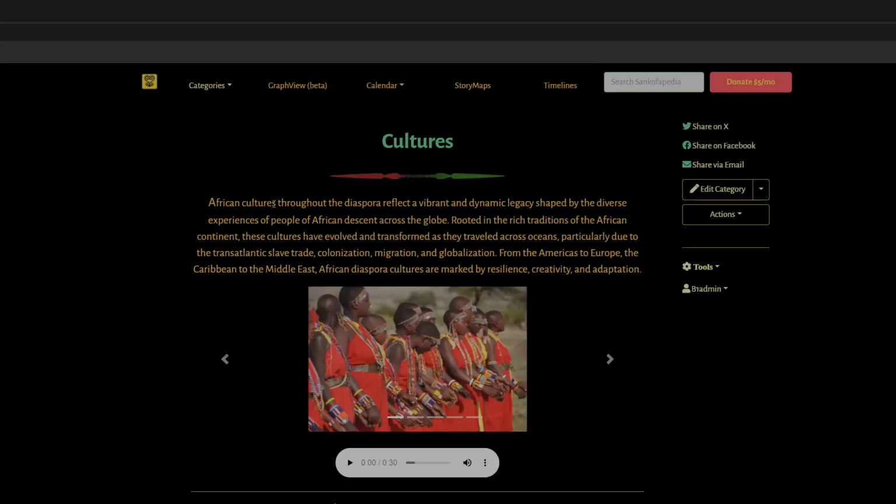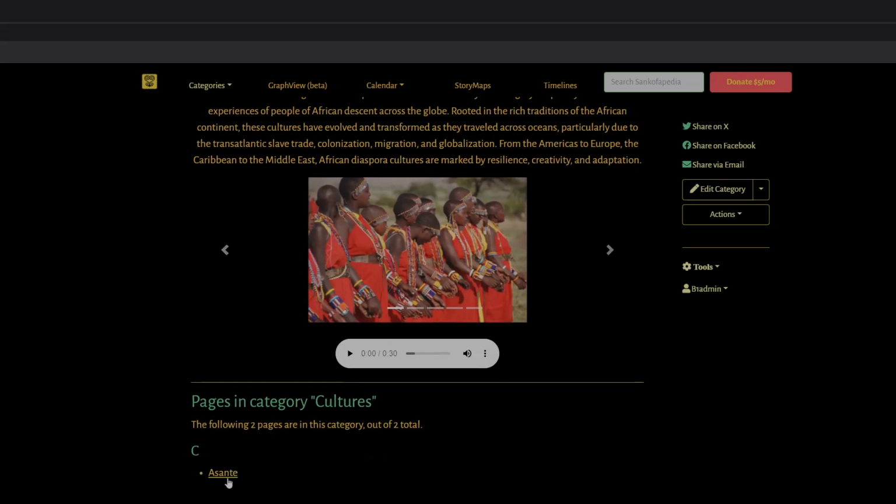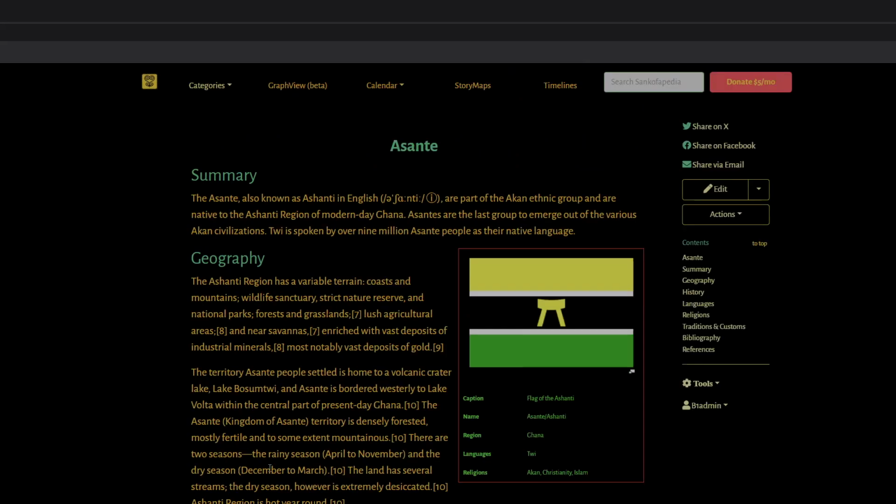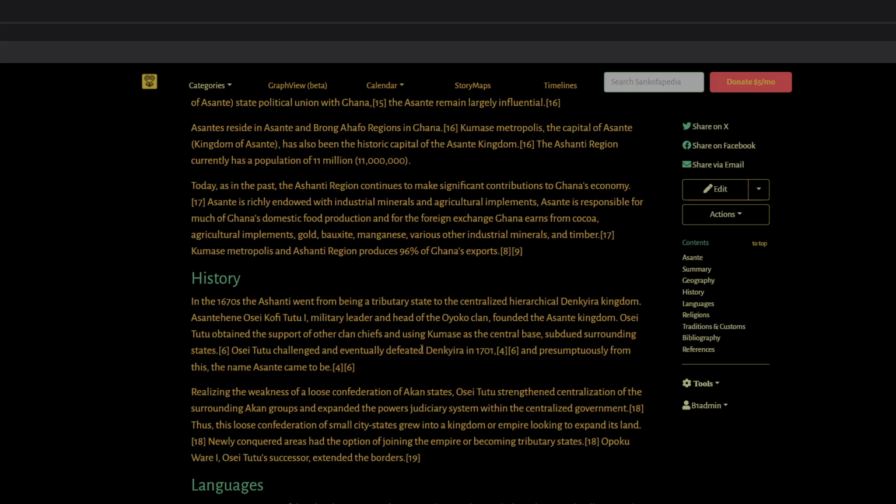And in each one of these categories, you will find articles where the articles apply for each particular category. So under cultures, for example, we have the Asante here, and this will be an article about the Asante culture.